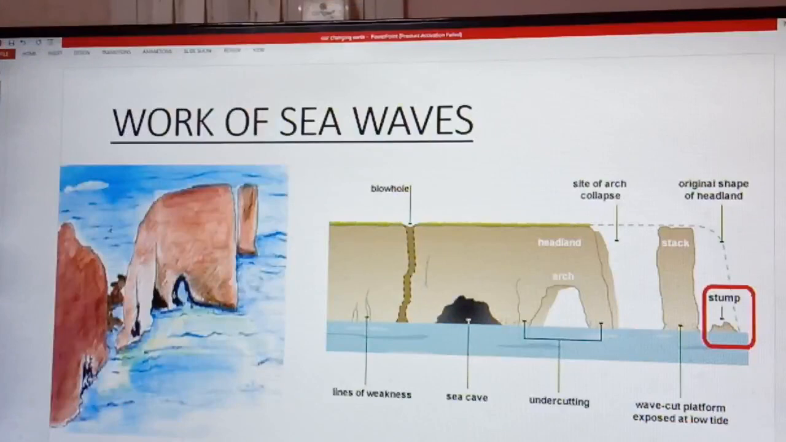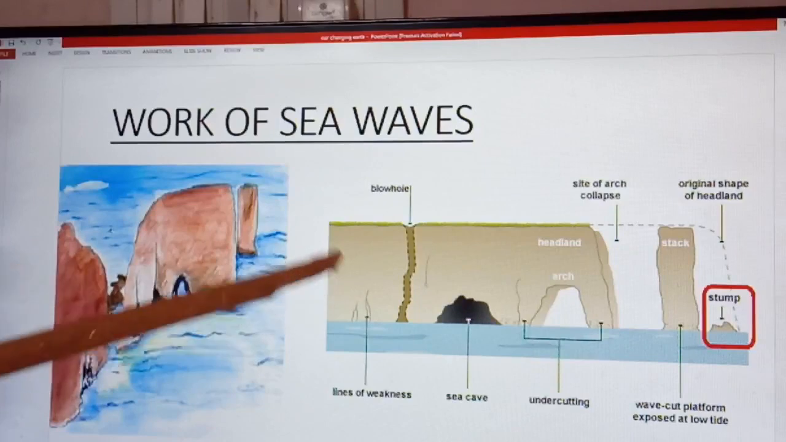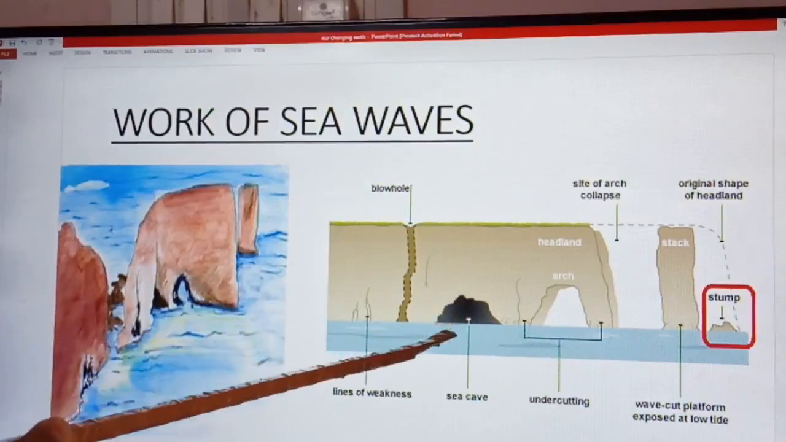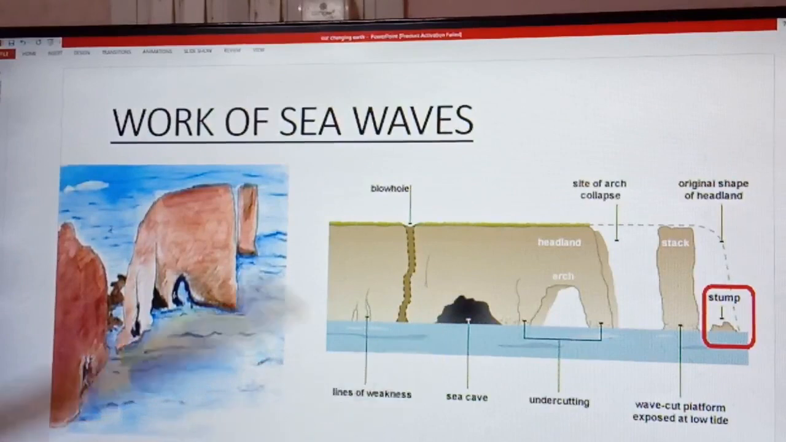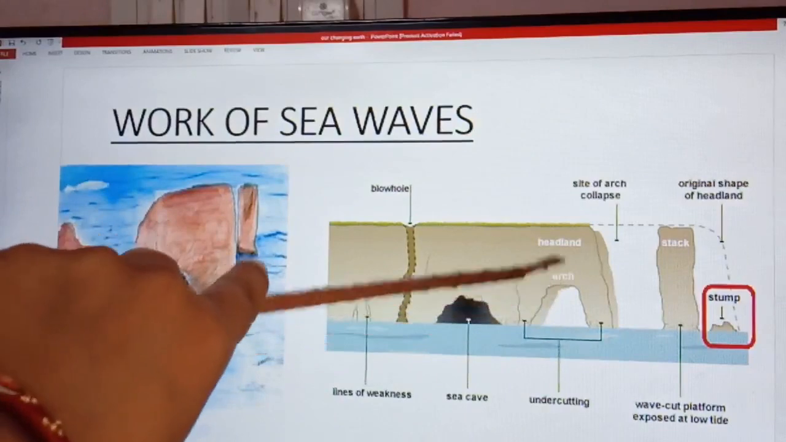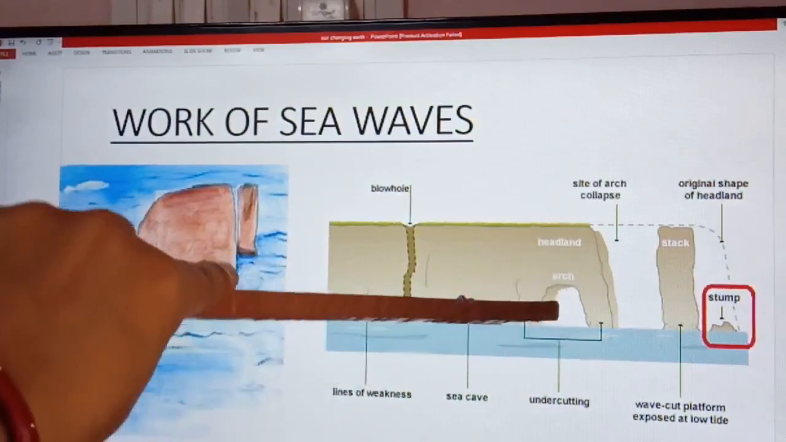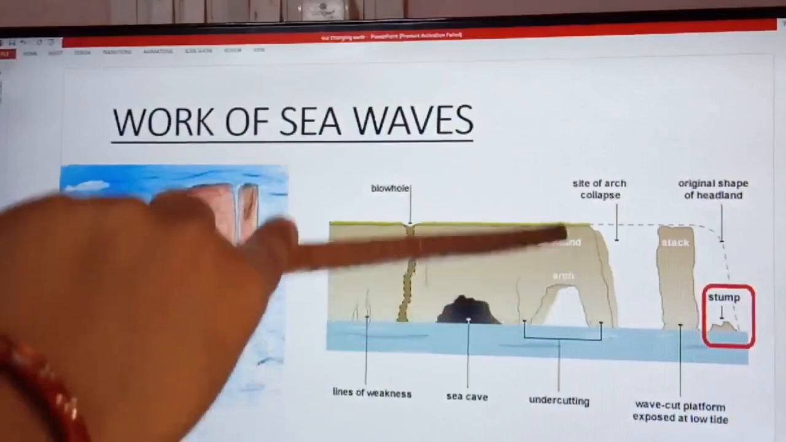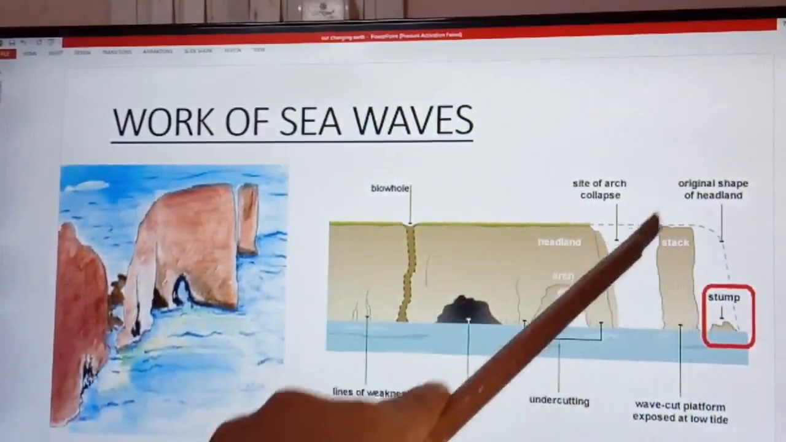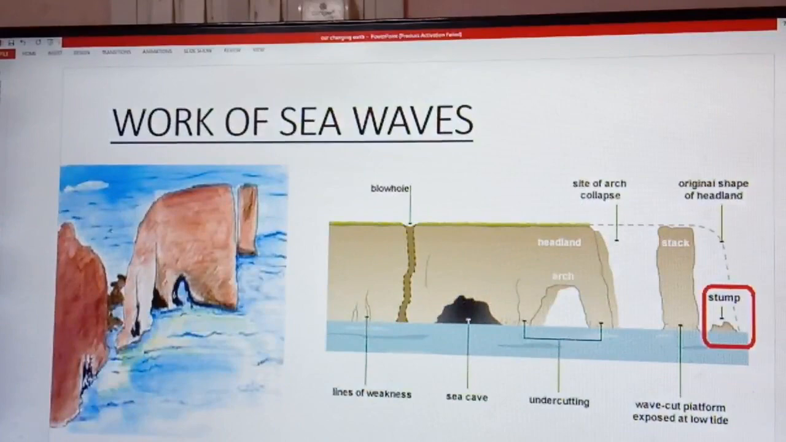Now come to the next agent, that is sea waves. The erosion and deposition of sea waves give rise to coastal landforms. Sea waves continuously strike at the rock, crack develop, and over the time these cracks become larger and wider, lead to the formation of sea cave. As this cavity become bigger and bigger, only the roof is left, and this lead to the formation of sea arch. And when due to continuous erosion, when the roof is also eroded, the wall remains, and this wall is known as stack. Now we will see this in detail.